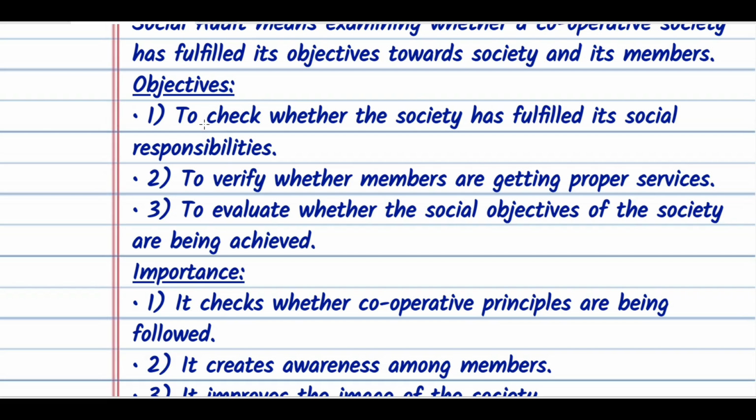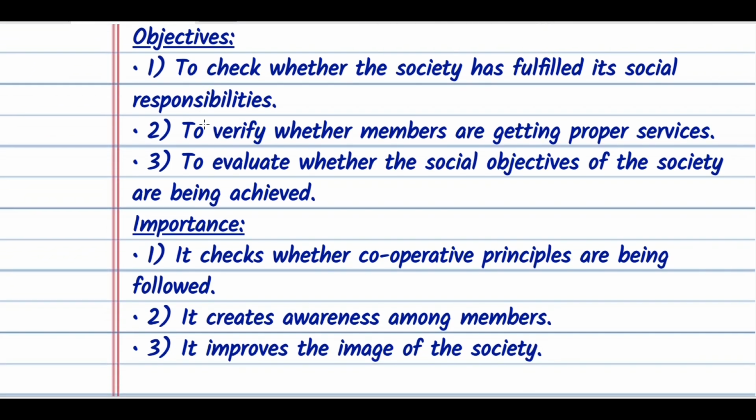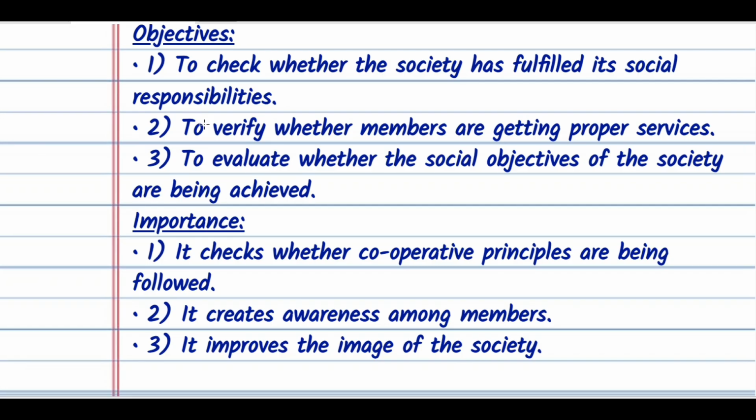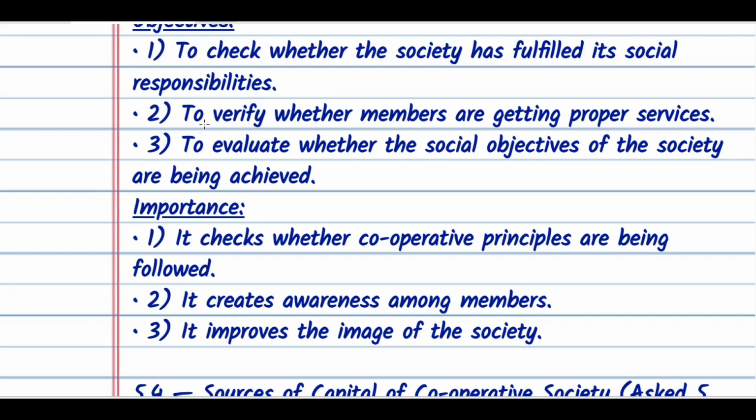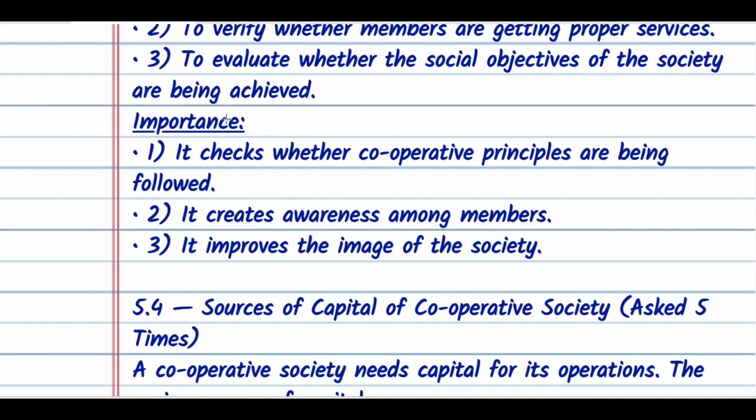Number 1, to check whether the society has fulfilled its social responsibilities. Number 2, to verify whether members are getting proper services. Number 3, to evaluate whether the social objectives of the society are being achieved. Likewise, you must write.